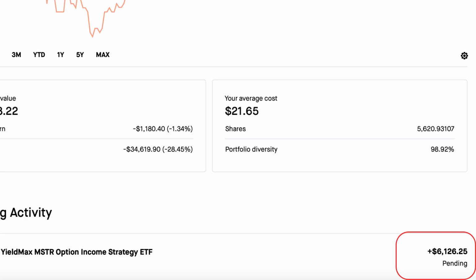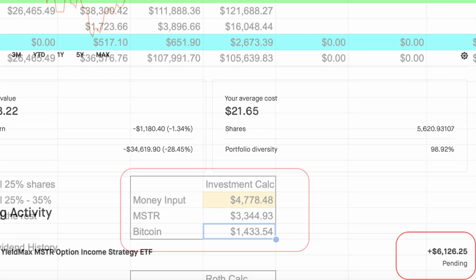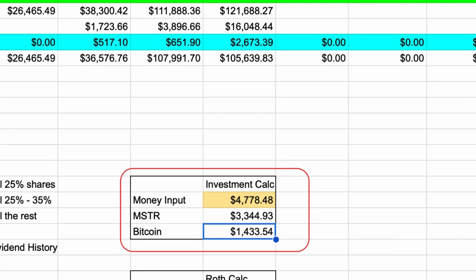MSTR. The way I'm going to do it is I am going to set 22% aside from the dividends to pay for taxes for next year. So you can see on my Excel sheet that it shows investment calc and the money input. So after taxes for 22% of that dividend, I will have $4,778.48 left to invest, right? So the 22% I set aside is just going to go into my savings account. I'm not going to touch that, and I'll use it to pay taxes for next year.